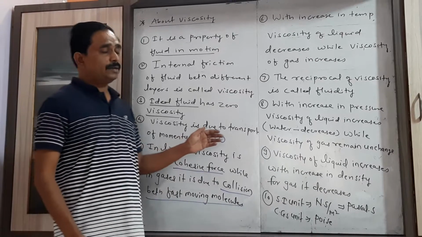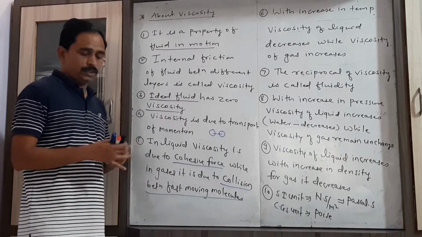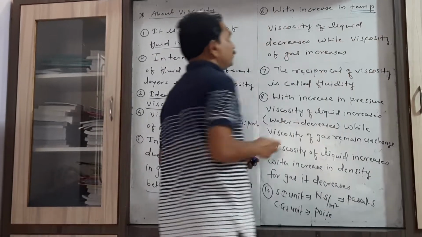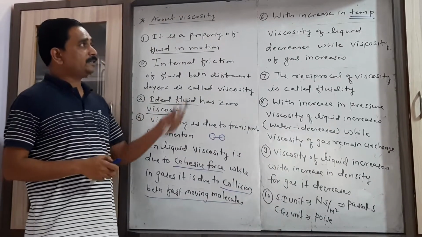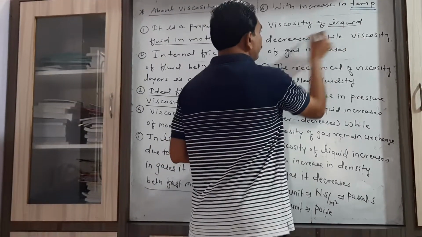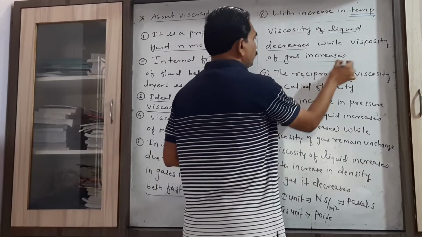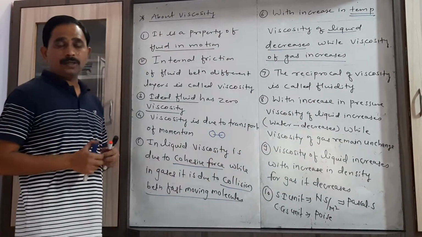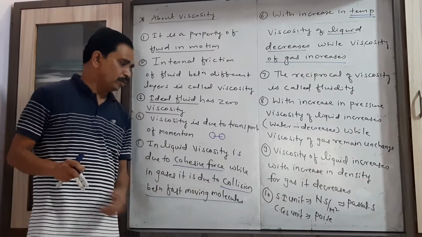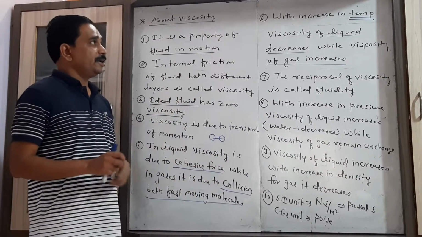Now we have to consider the effect of different factors on viscosity. Let us consider the first effect, that is the effect of temperature. With increasing temperature, viscosity of the liquid decreases, but at the same time viscosity of the gas increases, because increase in temperature causes an increase in collision, and this increase in collision causes the increase in viscosity.